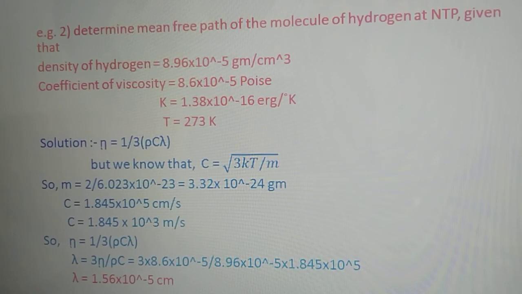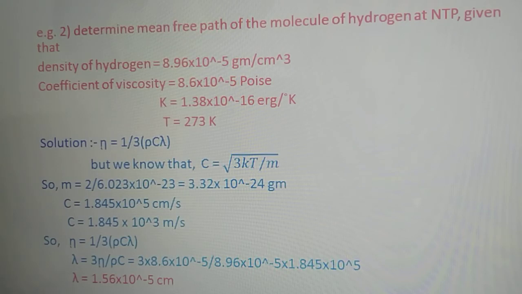This will give you the mass of the gas molecule, 3.32 into 10 to the power minus 24 gram, and C is its RMS velocity. The RMS velocity will be equal to 1.845 into 10 to the power 5 centimeter per second.